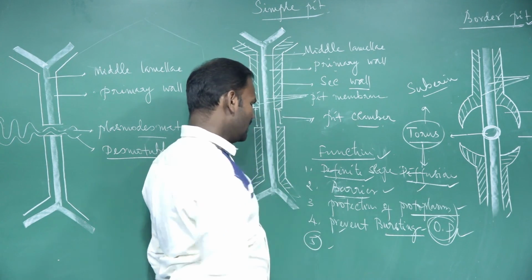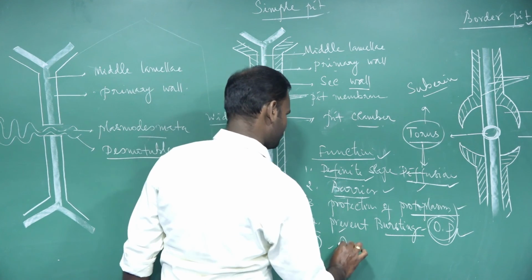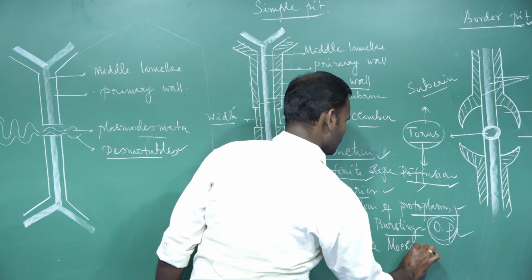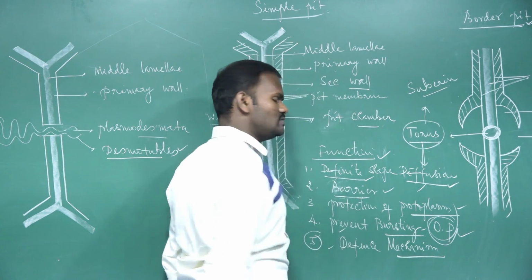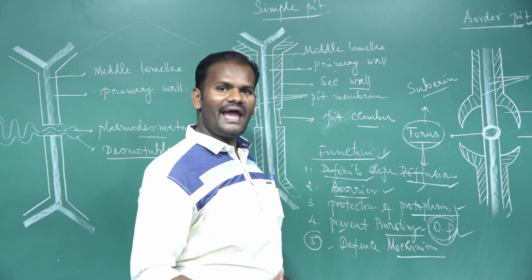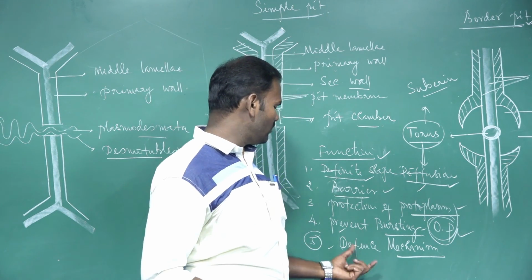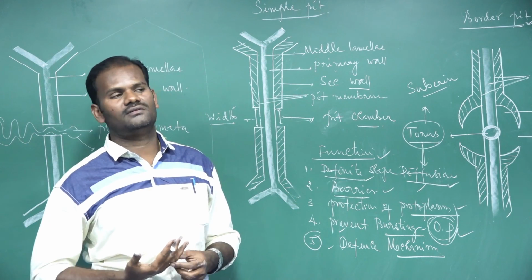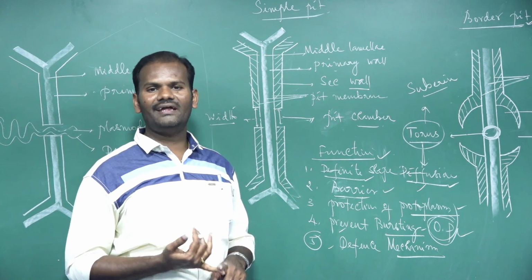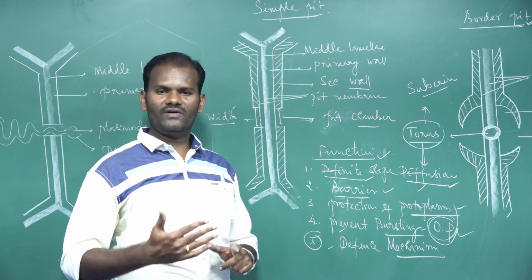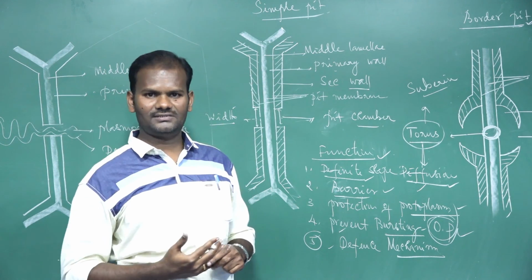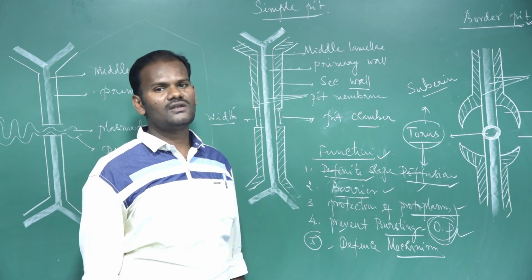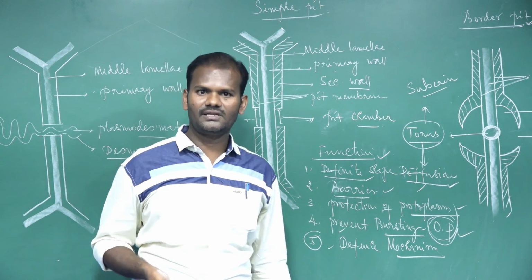The last one is defense mechanism. The cell wall plays an important role as a defense mechanism. How does it act as a defense mechanism? It protects the cell from external environmental factors such as light, temperature, and humidity. It prevents these external or environmental factors from harming the cell. These are the functions of the cell wall. Thank you, students. In the next videos we will discuss the next class.